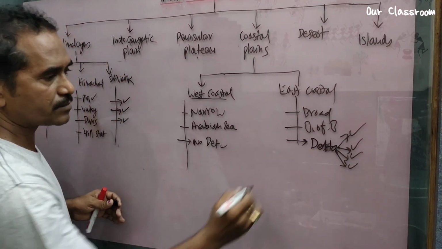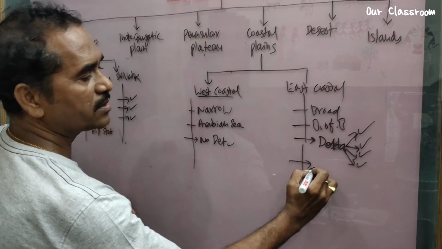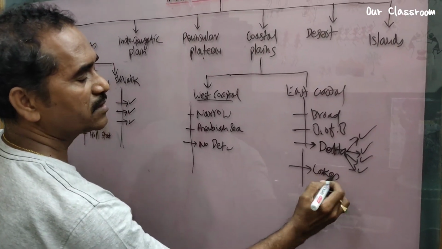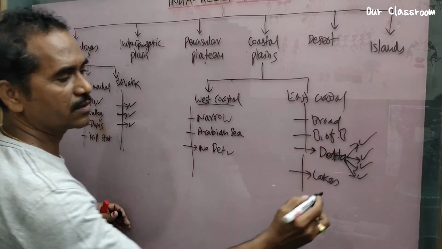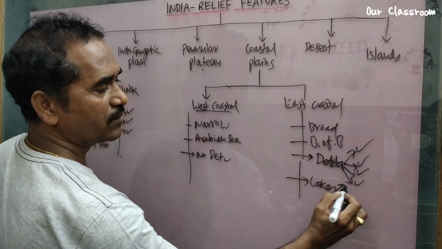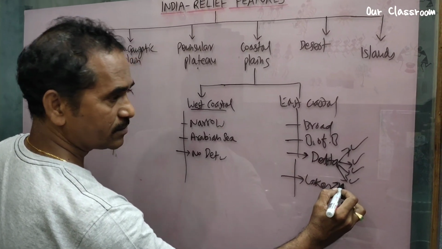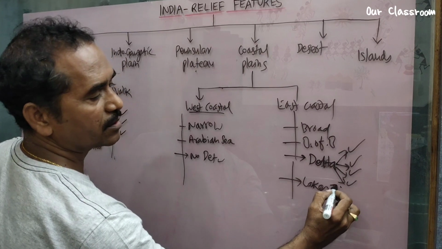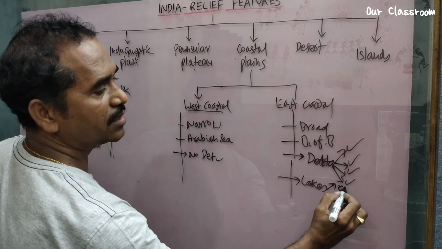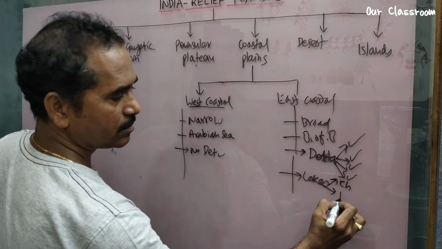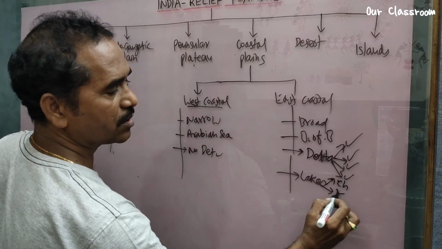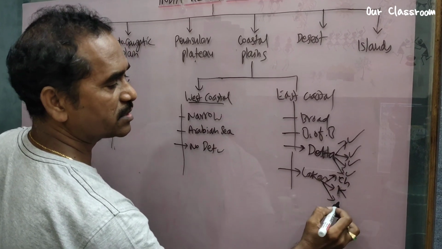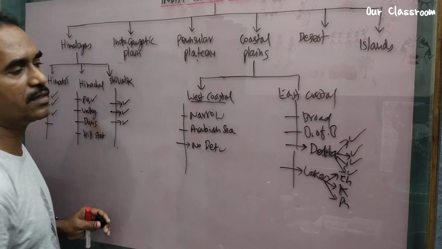Now, a very special point is lakes. Lakes we see in east coastal plain. One is Kolleru Lake, this one is Chilka Lake. Kolleru Lake is between the Krishna Godavari Delta. Then this one is Pulicat Lake. So these are the lakes.